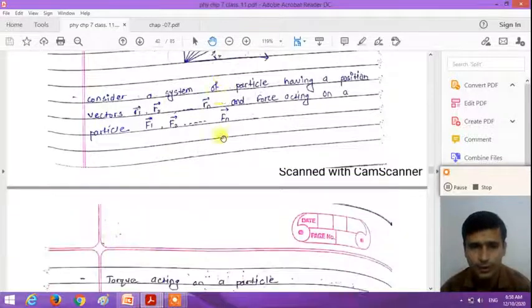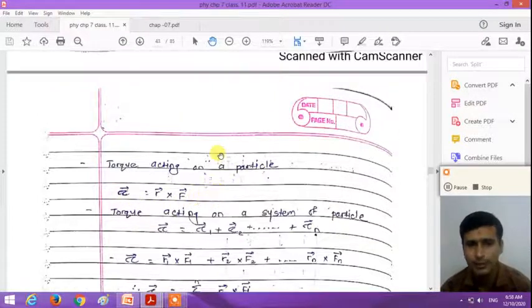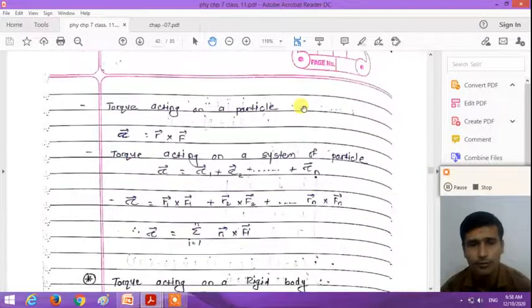So in this system of n particles, torque acting on one particle is tau equal to r cross f. So we can say that the torque acting on the first particle is r1 cross f1, torque acting on the second particle is r2 cross f2, torque acting on the third particle is r3 cross f3, and torque acting on the nth particle is rn cross fn. And the vector sum of all the torques is the resultant torque acting on the system of particles.